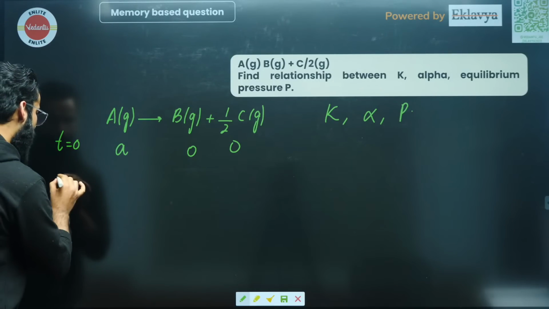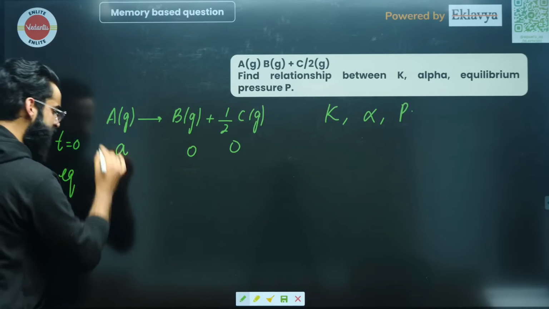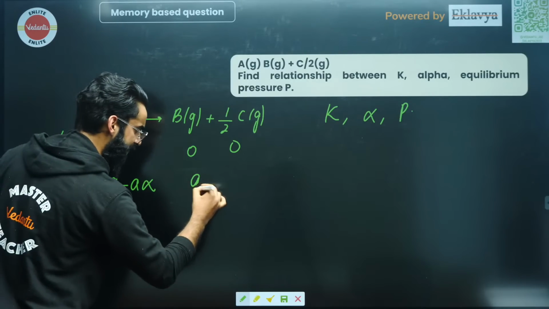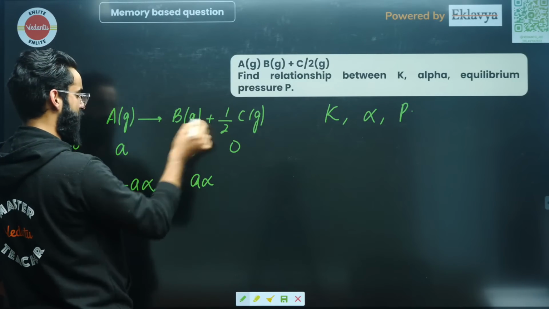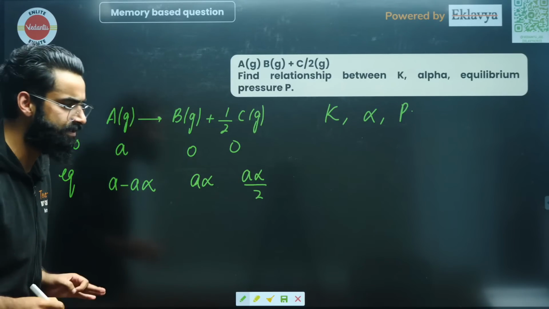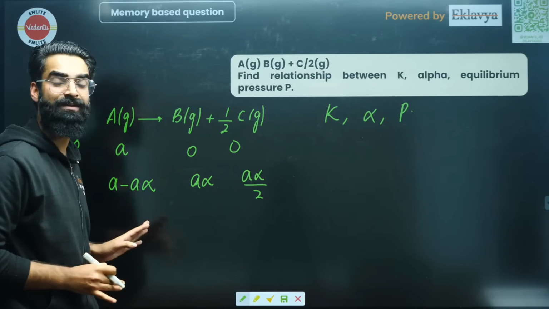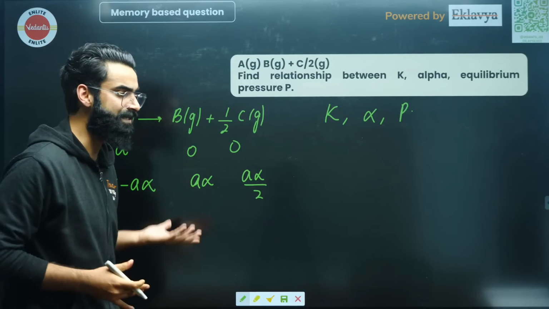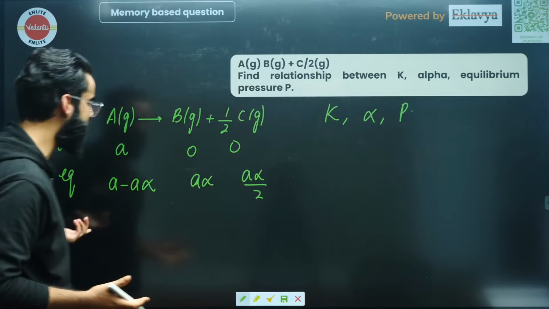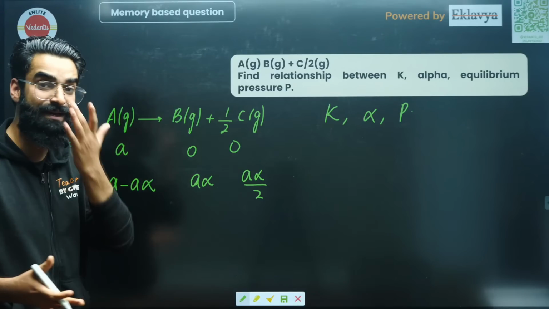At equilibrium, the moles of reactant left are a minus a alpha, B is a alpha, and since 1 mole gives 1 by 2, from a alpha we get a alpha by 2. So I got the moles of each reactant and product present in the container at equilibrium. As simple as that, right?